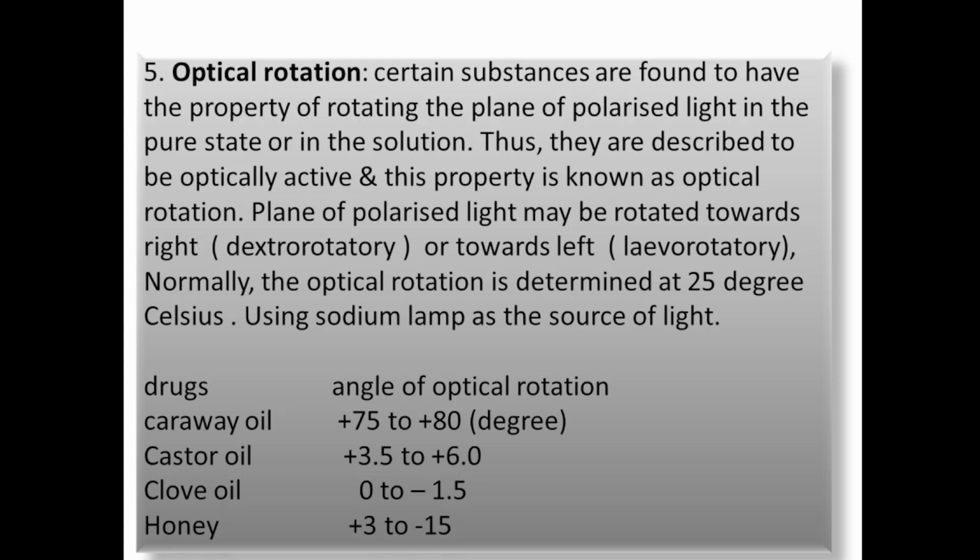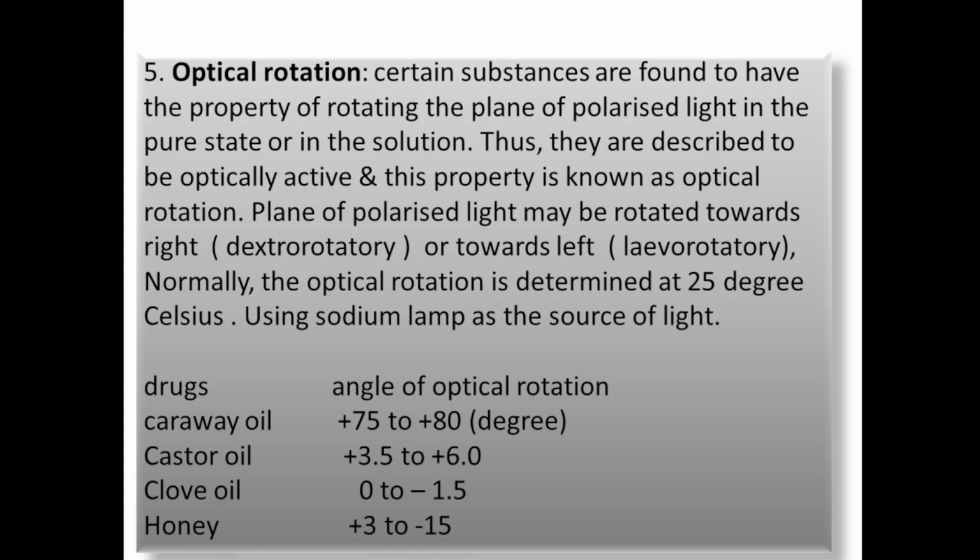The plane of polarized light may be rotated towards the right, that is dextrorotatory, or towards the left, that is levorotatory.